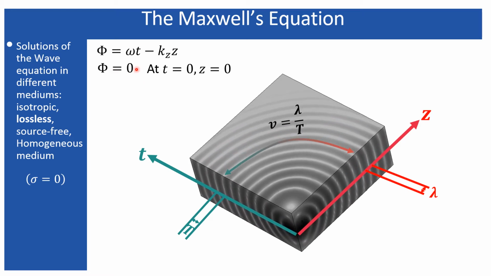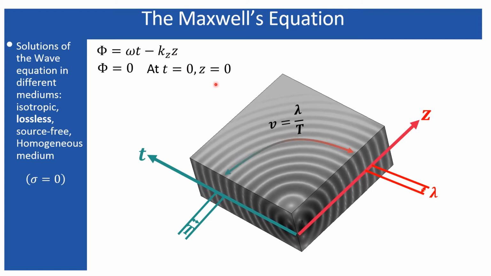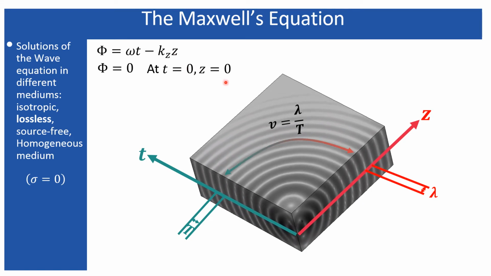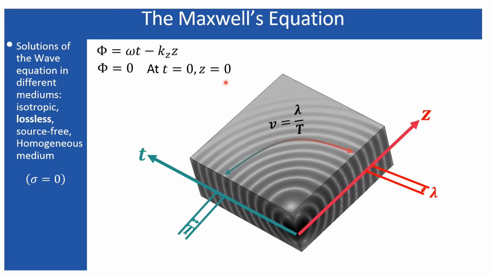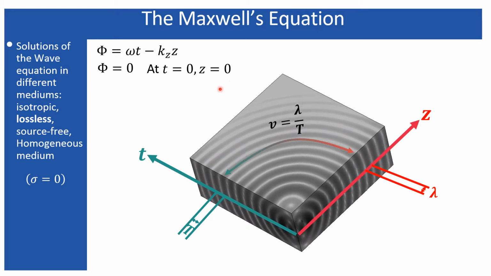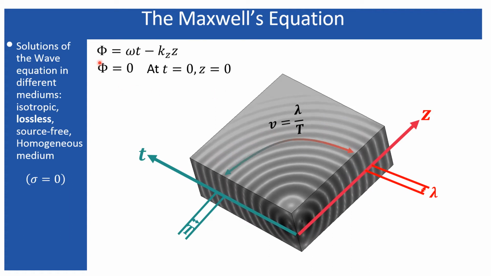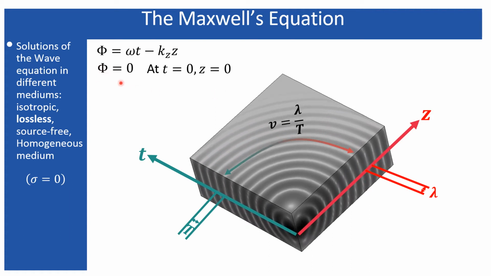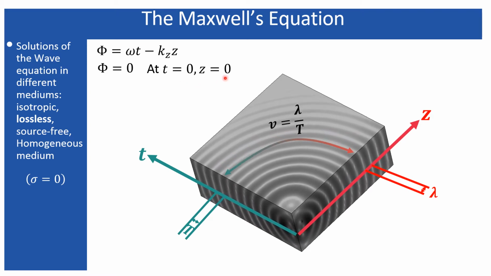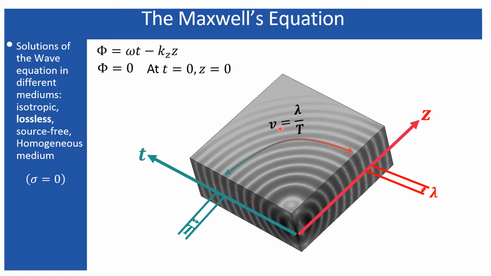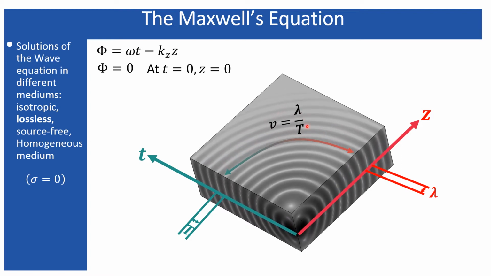That means from the 0 position, when z equals 0. Now suppose you have traveled one wavelength from this z equals 0. Right now the present position is obviously z equals lambda. So the time it will take, that means the time this phase will take to reach this z equals lambda position, is nothing but this capital T, because the velocity is constant and the relation is defined by this equation.